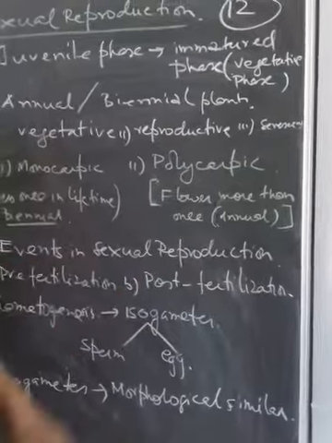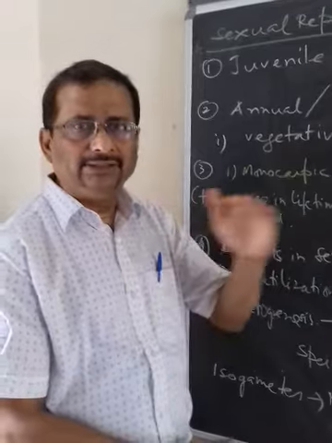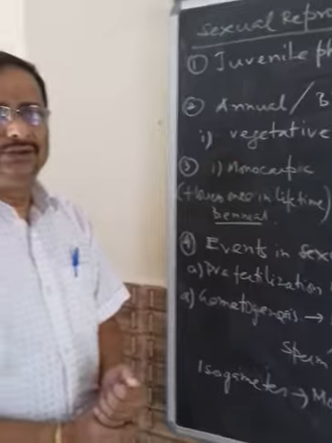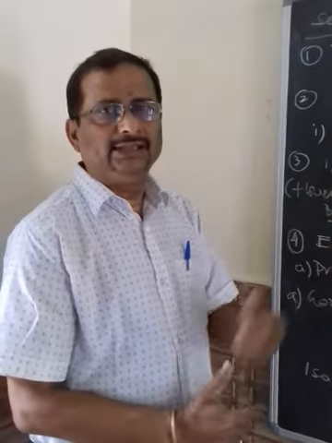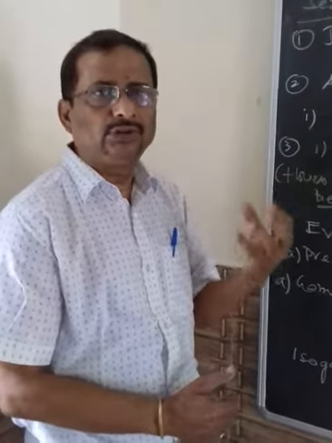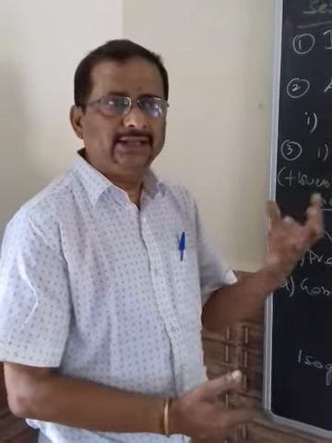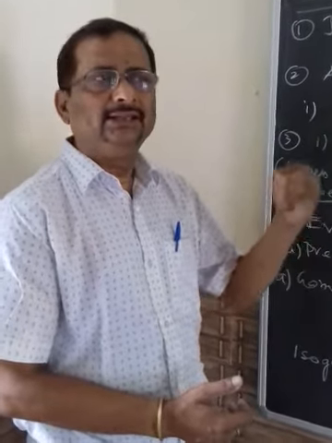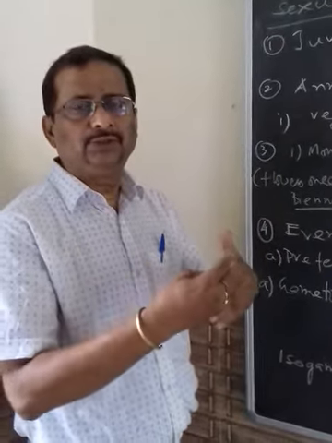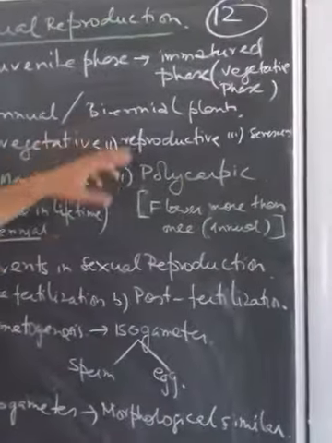Biennial plants are those which generally have 2 years to complete their life cycle. In 1 year they will complete the life cycle through a vegetative phase, like for example carrot, dahlia, or onion. So in 1 year they reproduce vegetatively through the bulbs or the corms, and next year they remain in the ground in a vegetative state, and then they produce the leaves, flowers and seed. That time they reproduce sexually. So sexual reproduction is completed within 2 years, like in onion, which is a biennial plant.